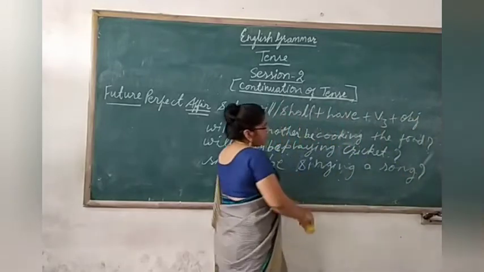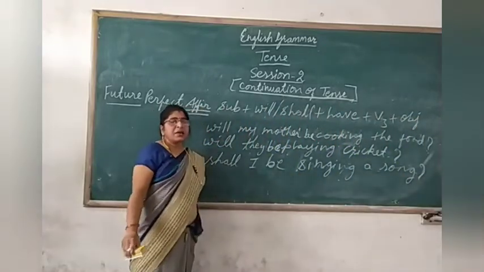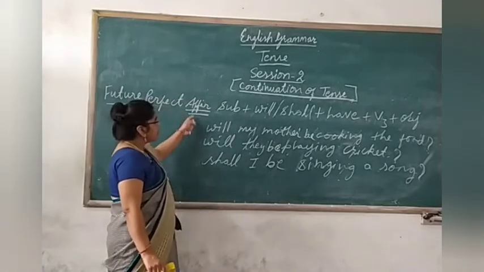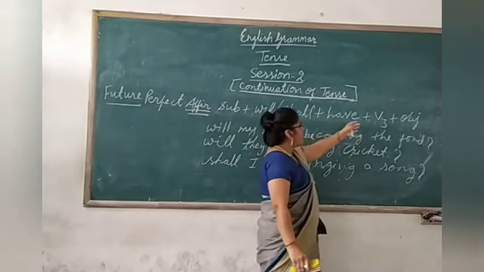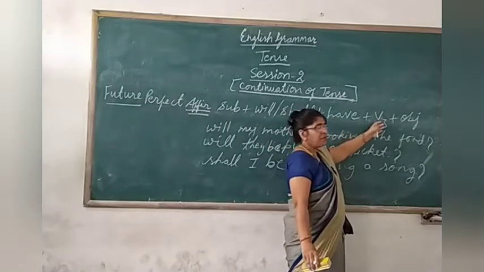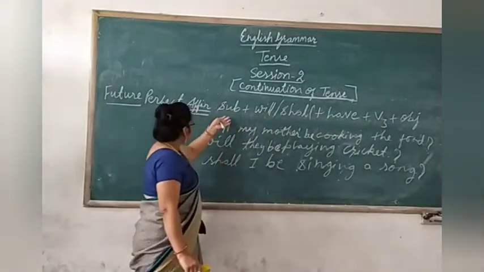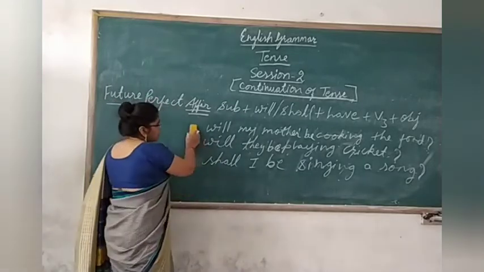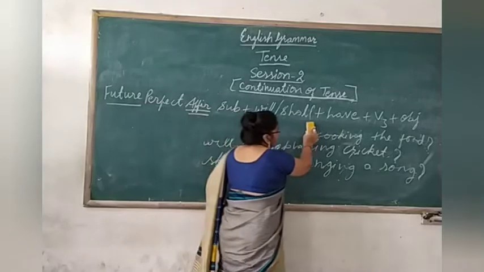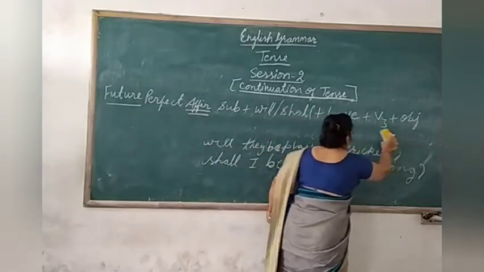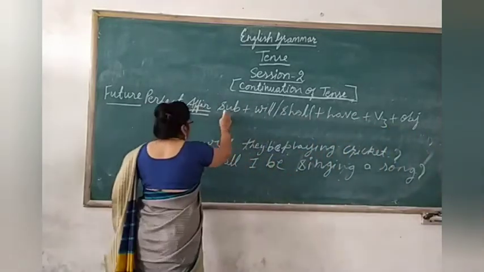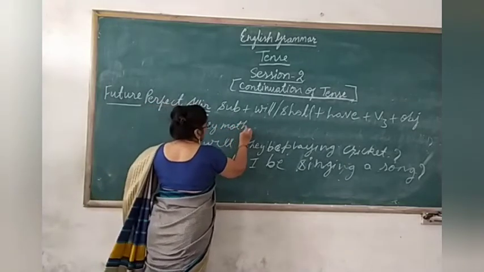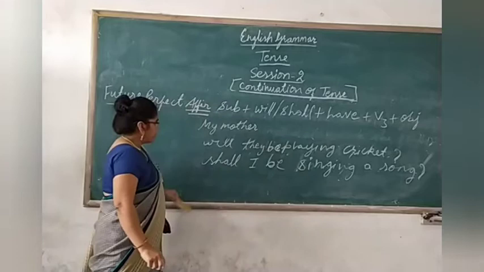In all the perfect tenses, either it be present perfect, past perfect or future perfect, your verb will be in the third form. Here in the case of future perfect, let us construct the sentence with the structure. See here. Subject means my mother. My mother.